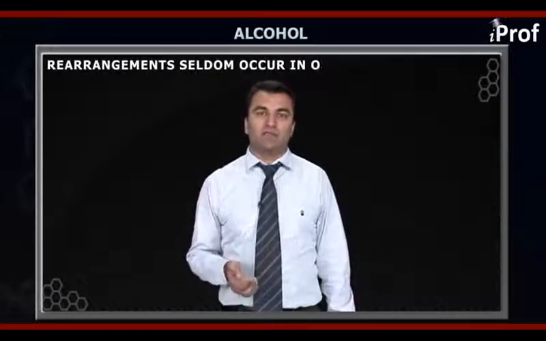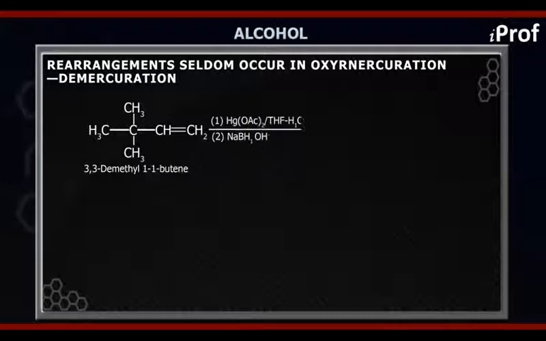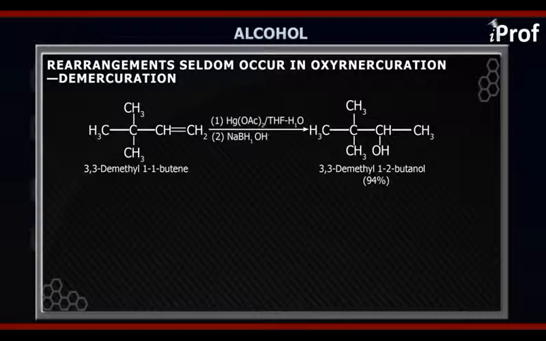Suppose we have the same alkene, that is 3-methylbut-1-ene, so it will be like CH3, CH3, CH double bond CH2. So in the first step, again, the pi electron cloud of this alkene will attack the mercuric diacetate molecule, and from the mercuric diacetate molecule the acetate ion will be released as a nucleophile.